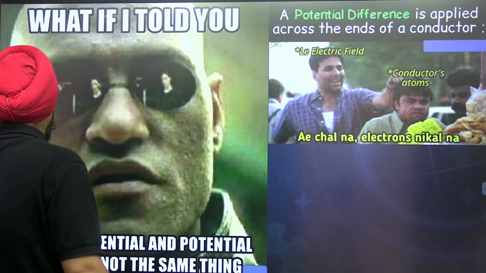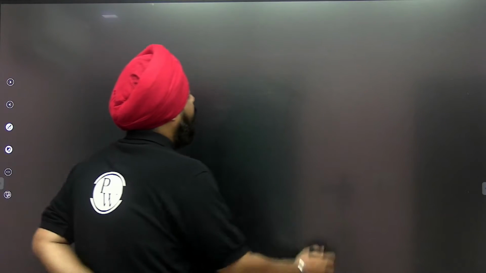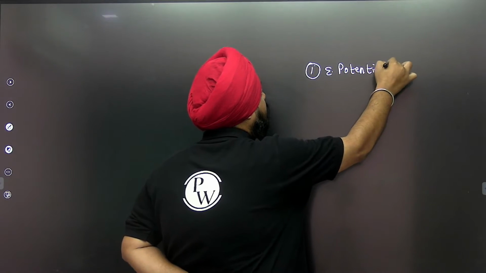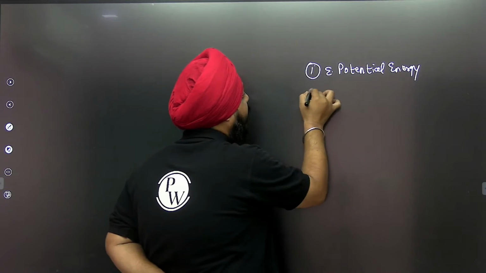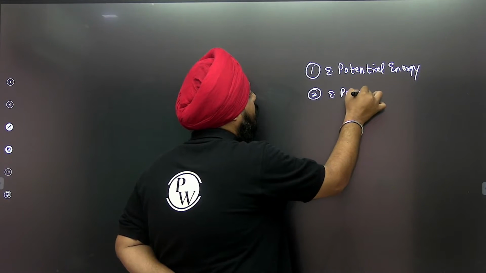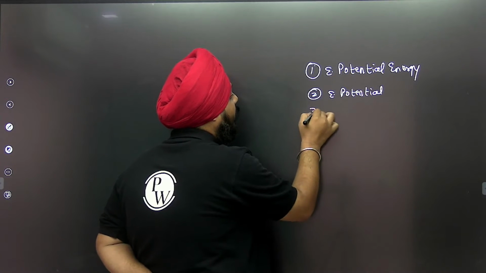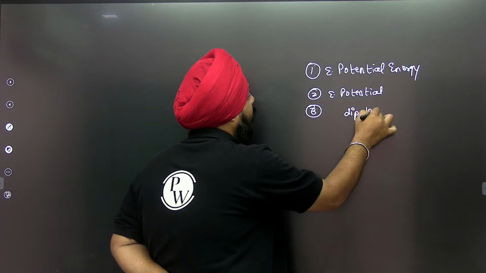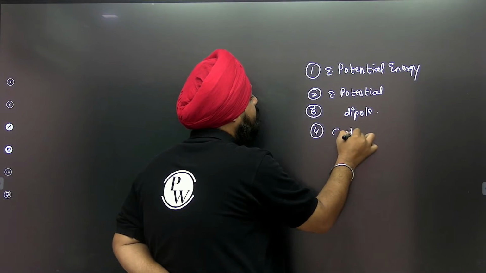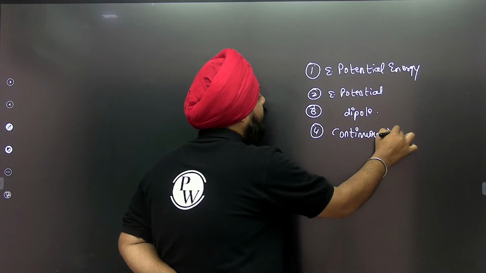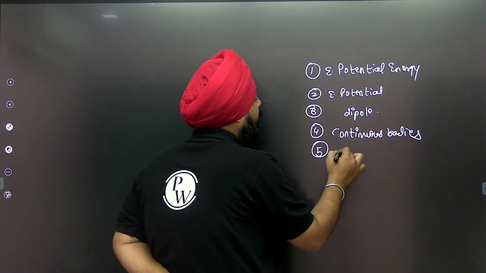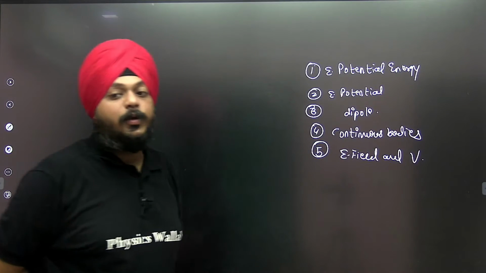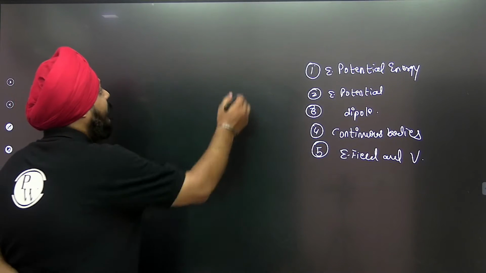What will be the agendas of today's lecture? First, we are going to see electrostatic potential energy. Second, electrostatic potential. Third, electrostatic potential for a dipole and for continuous bodies. And then the relation between electric field and potential, where V stands for potential. So these will be the agendas of today's lecture.